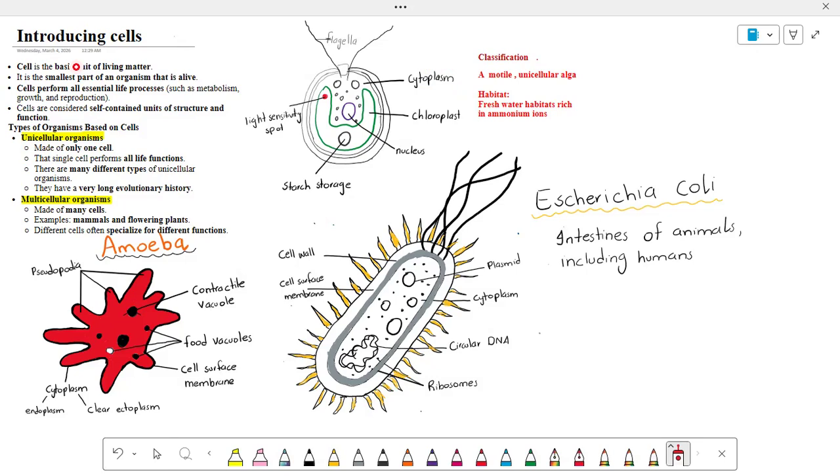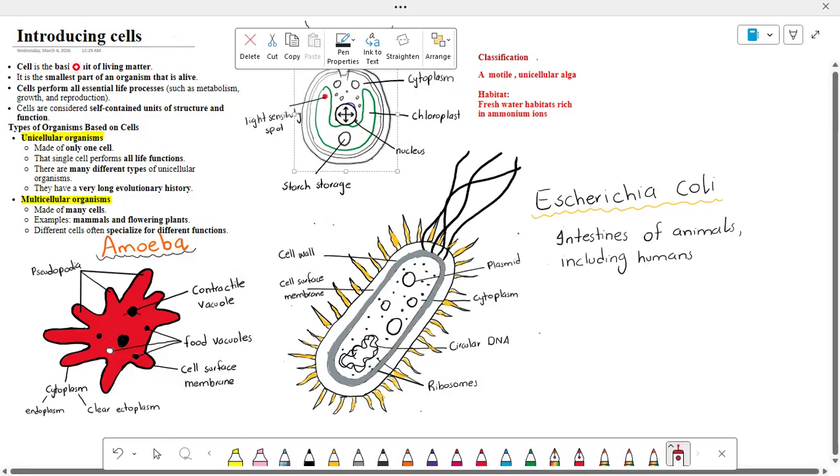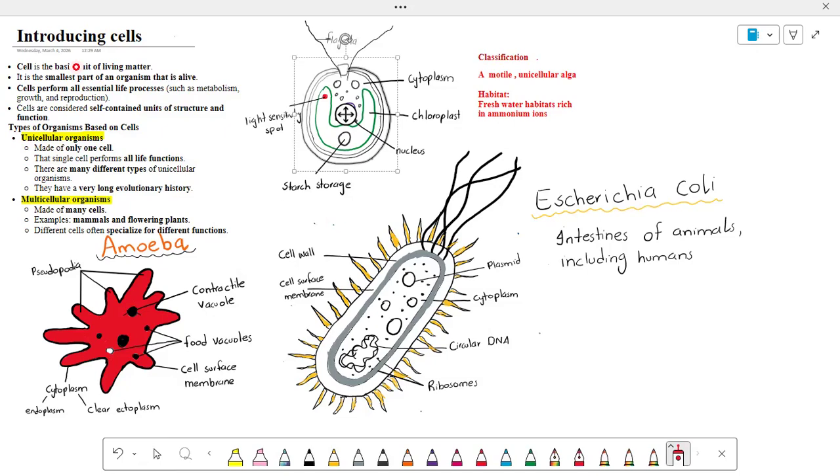It is a very important structure in unicellular and even multicellular organisms, because all metabolic reactions occur in the cytoplasm. The next one is chloroplast. Chloroplast is a green structure shown here in this diagram. Chloroplast contains chlorophyll, which allows organisms to carry out photosynthesis. It is necessary for photosynthesis.